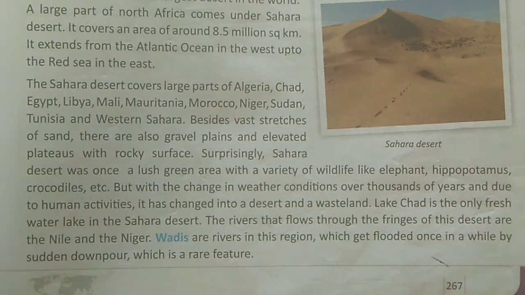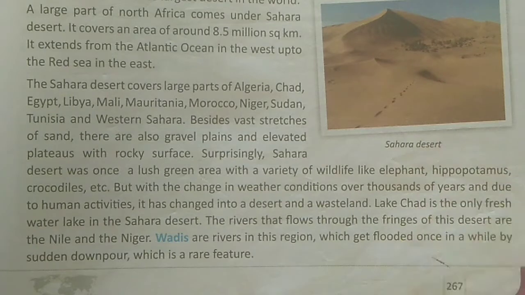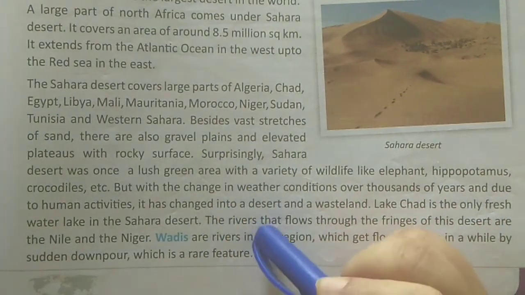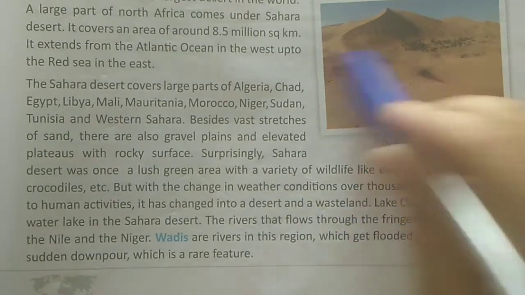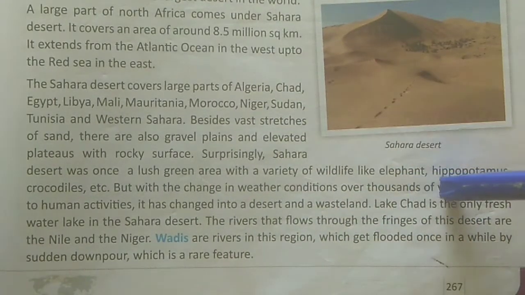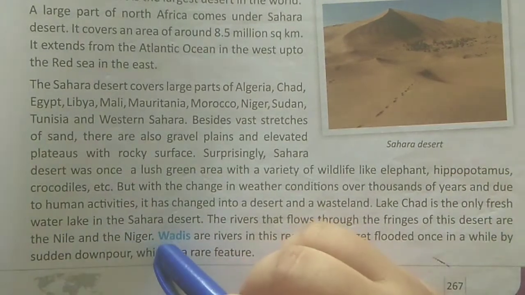We humans are also responsible for this wasteland.